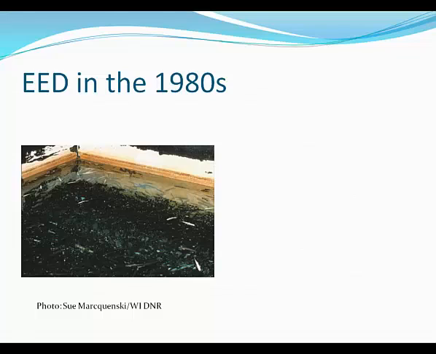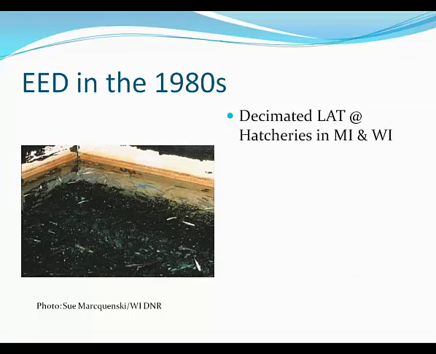So in the 1980s is when EED first got everybody's attention. It decimated lake trout hatcheries in Wisconsin and Michigan, both federal and state hatcheries. Losses were near 100%, and if losses didn't reach 100%, they approached it, and then the rest of the fish were basically euthanized just because of the risk of the losses.